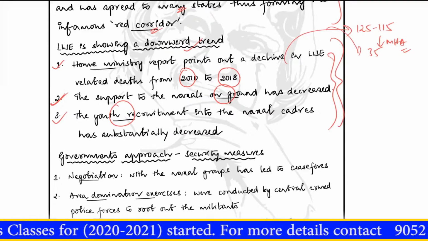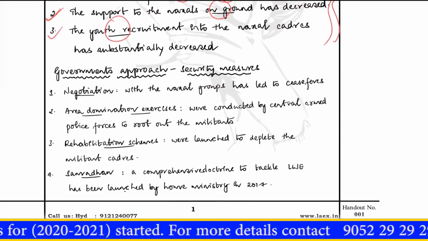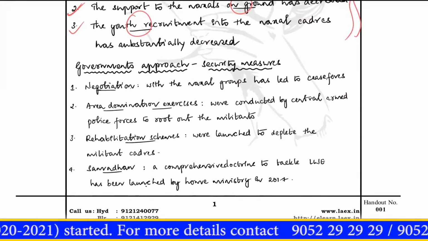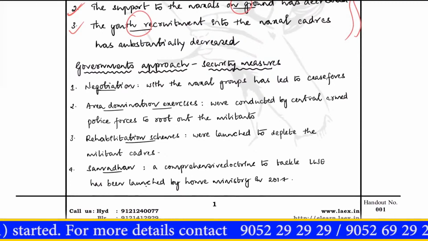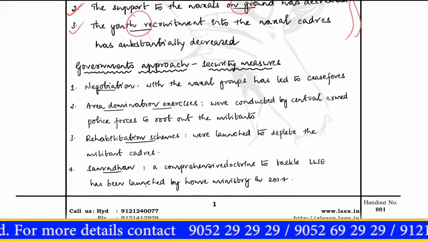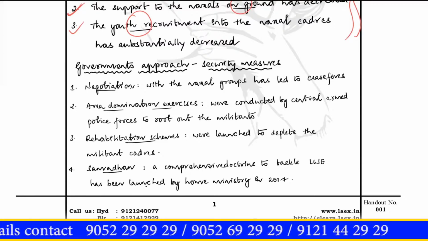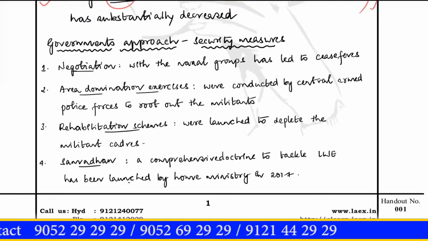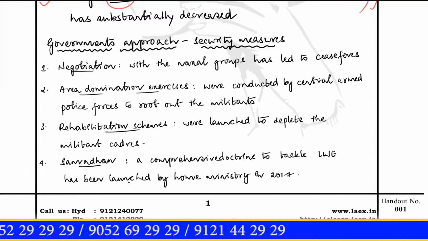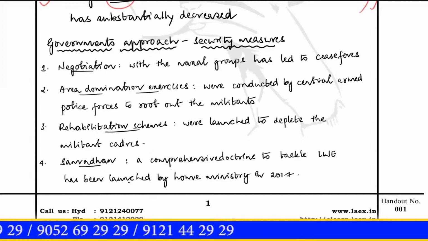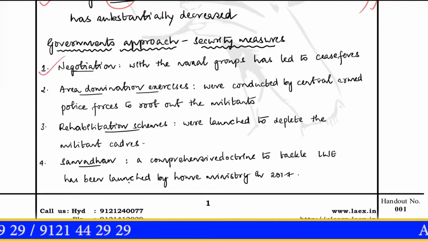Now he has to directly address the question, which is the government's approach to addressing the Naxal movement or the left-wing extremism situation. So the first point is negotiation. So the government has basically brought these Naxal groups under the negotiation table. It negotiated with them in order to lead to ceasefire.